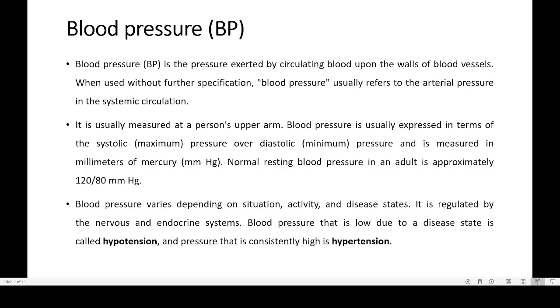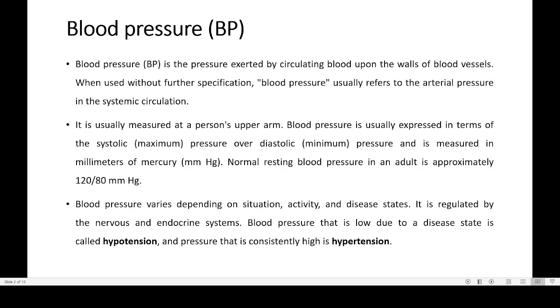Especially if you are going abroad, you will mainly be eating a lot of calorie-rich food. If you have any friends or relatives in Canada or New Zealand or other parts of Europe, just check their body weight. Most of the time they will look more fat. The problem is that they are eating more calorie-rich food. Here we are not taking much calorie-rich food. And if your body weight is increasing, your chance of having this sort of problem will be aggravated. So this is the main problem with blood pressure.